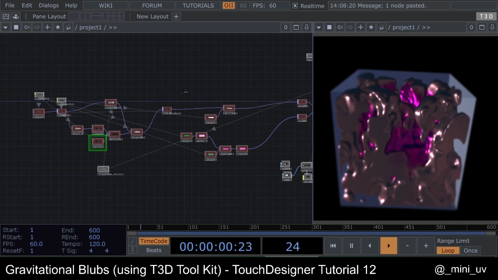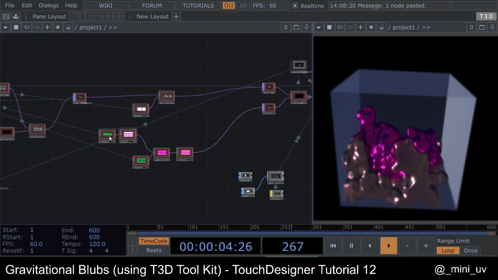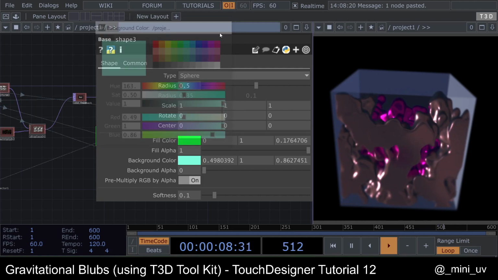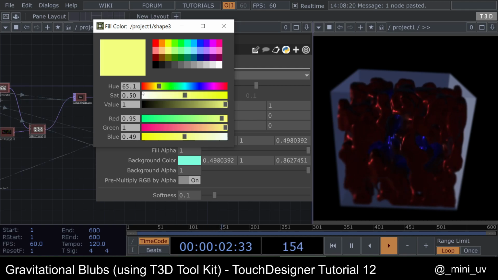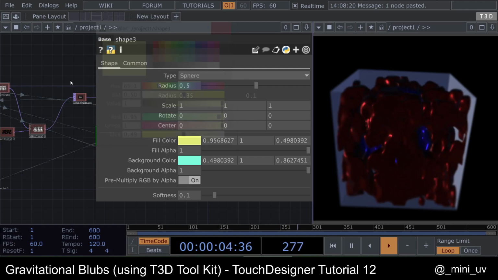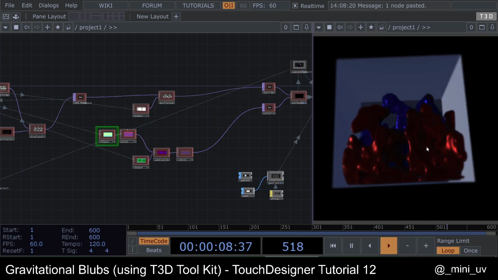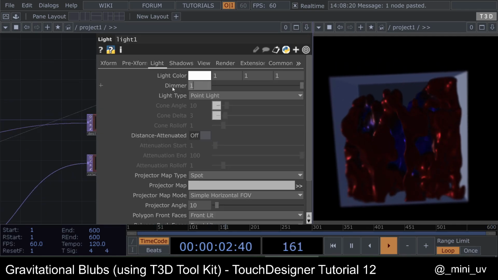You can really play around and see what results you're getting. The idea here is basically mimicking the workflow of normal tops, but in 3D space.